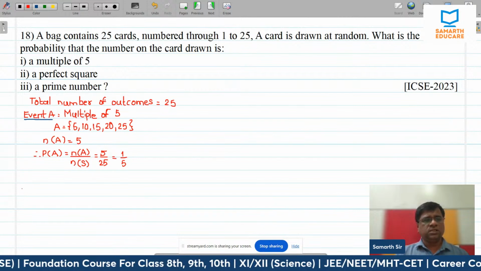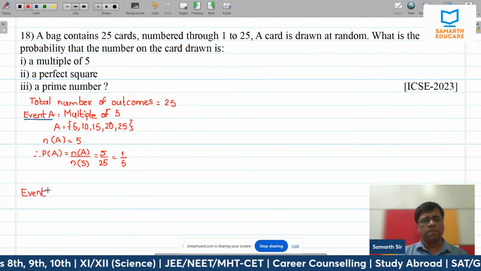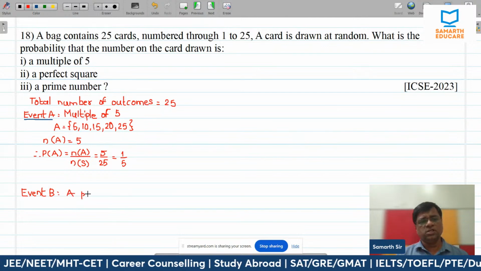All right, next, event B. A perfect square. We have solved this kind of problem now.